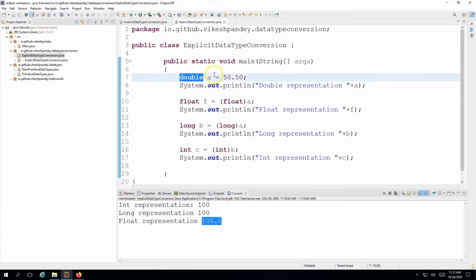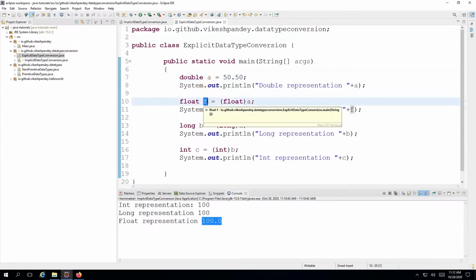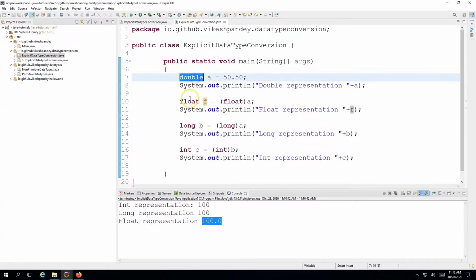So I have created a double variable, and as we know, double is a variable which is used to store decimal values. So I'm storing this value here, and then I'm just printing the double representation as is, without any changes. Then I'm trying to store this variable's value into a float variable. So I'm trying to go to a smaller box now. I'm trying to grow from double to float.